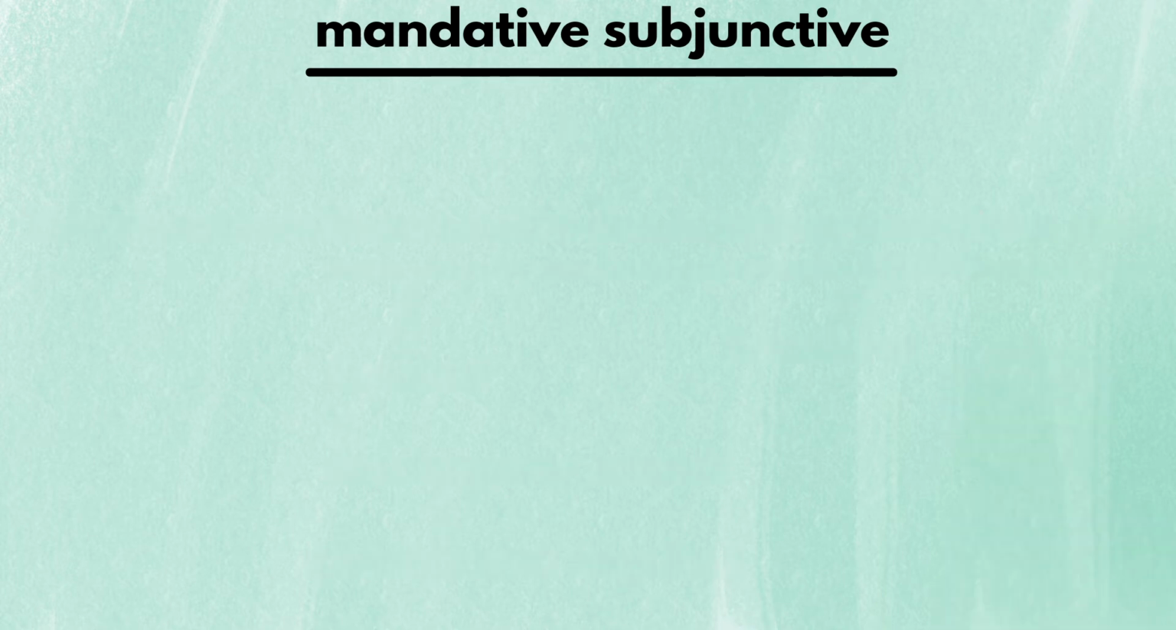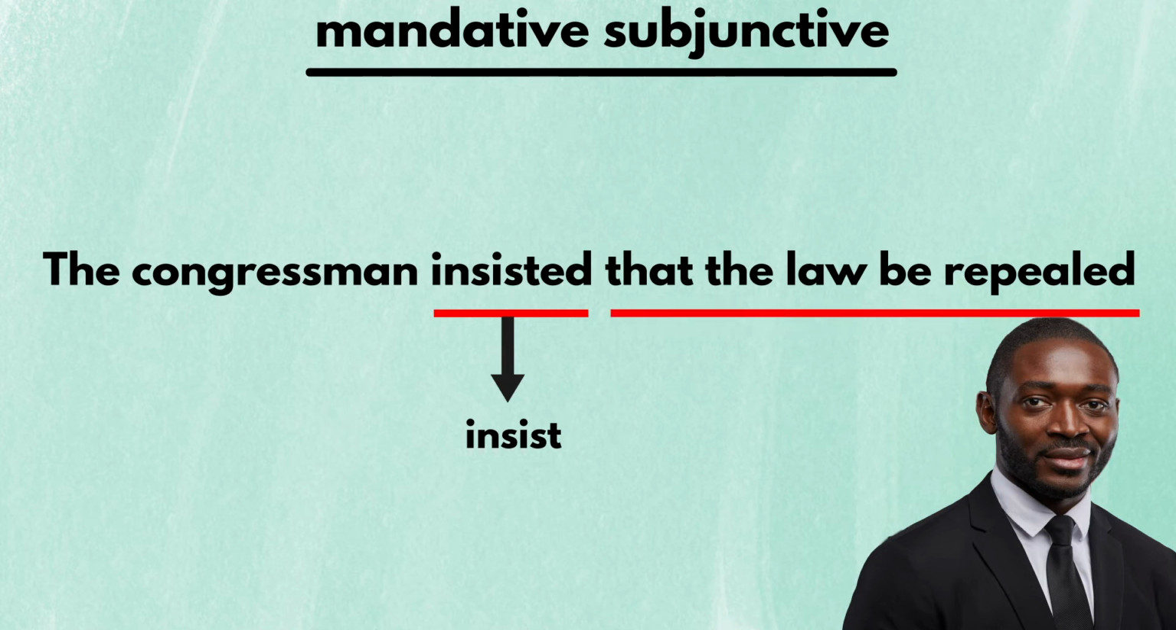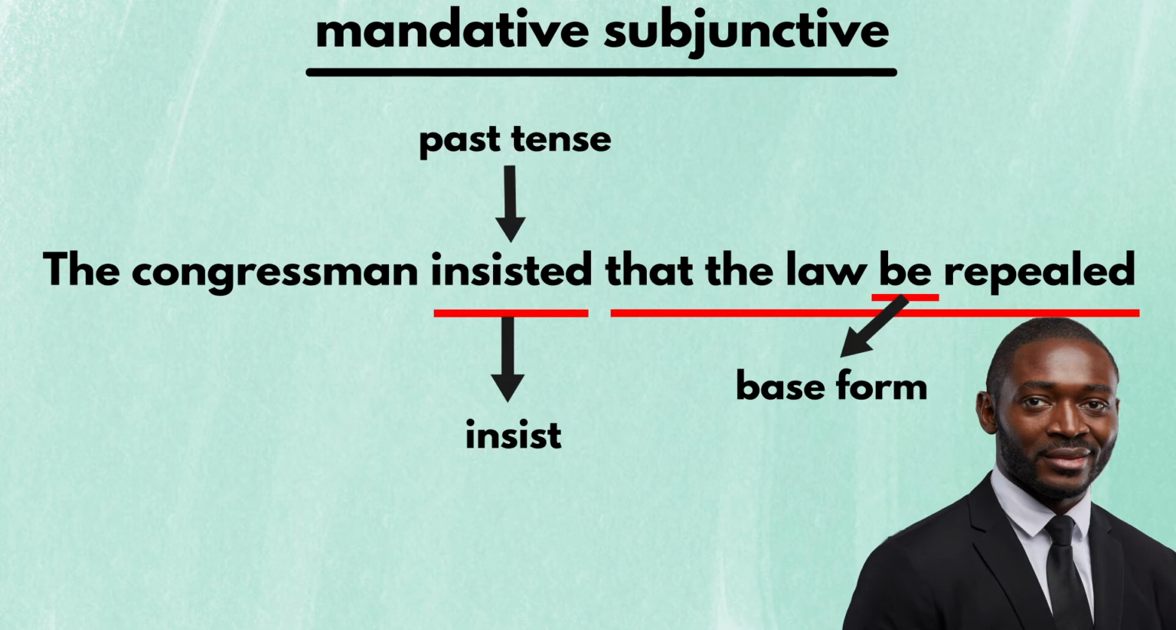Another example sentence is the congressman insisted that the law be repealed. The word insisted tells us that this sentence is in the mandative subjunctive. And in the clause that explains what the congressman is going to insist on, the base form is used for the verb be. Here, I also have to point out that the base form must be used in all tenses. For instance, although the word insisted tells us that this happened in the past, the verb be is still used in its base form.